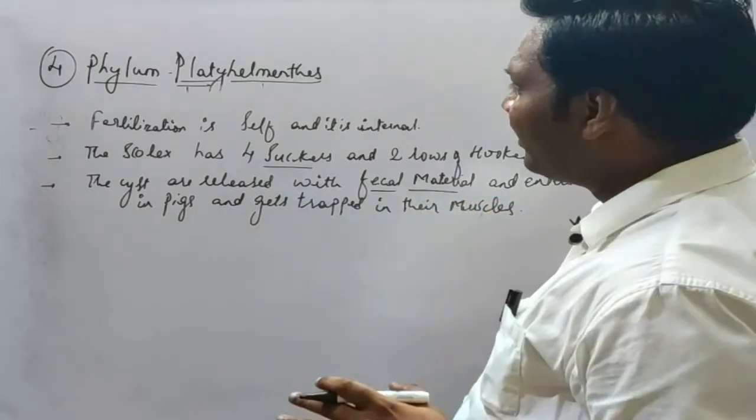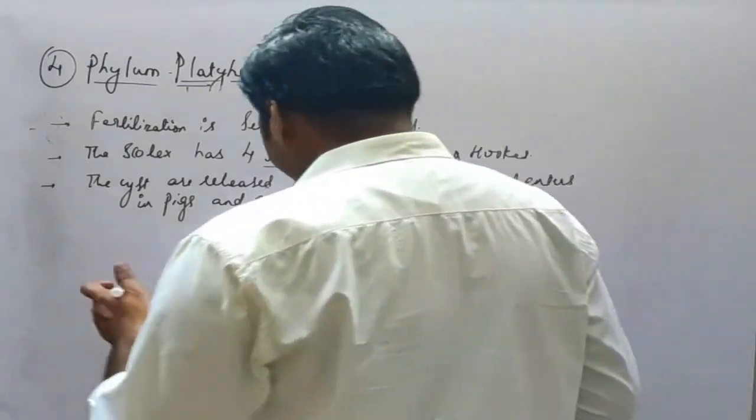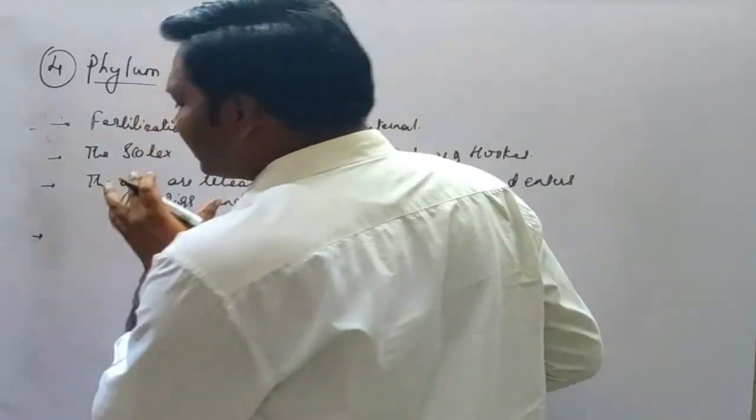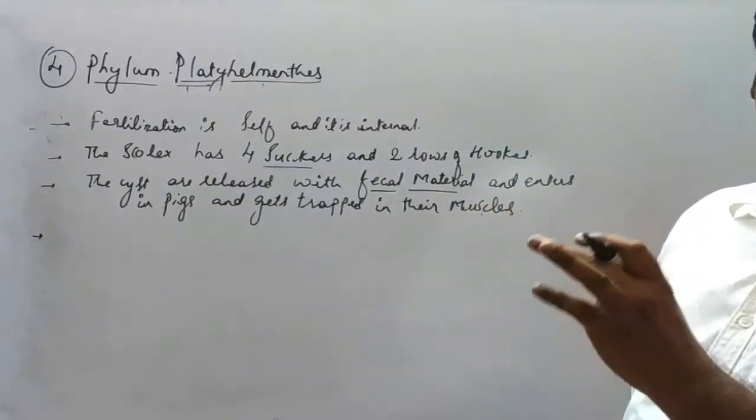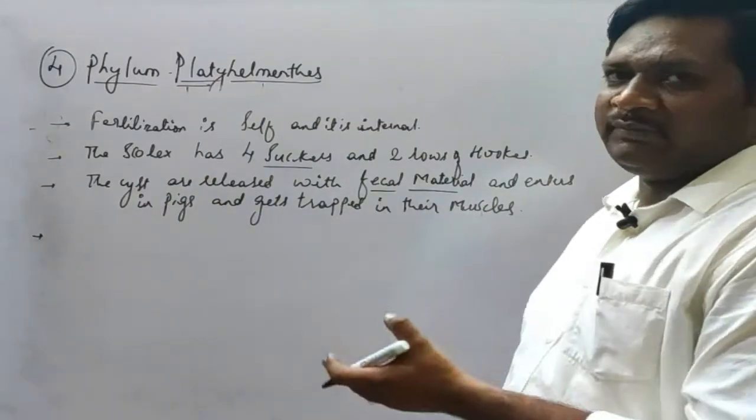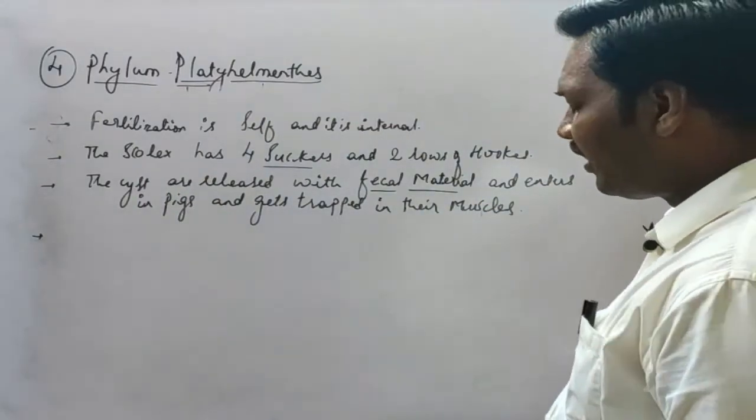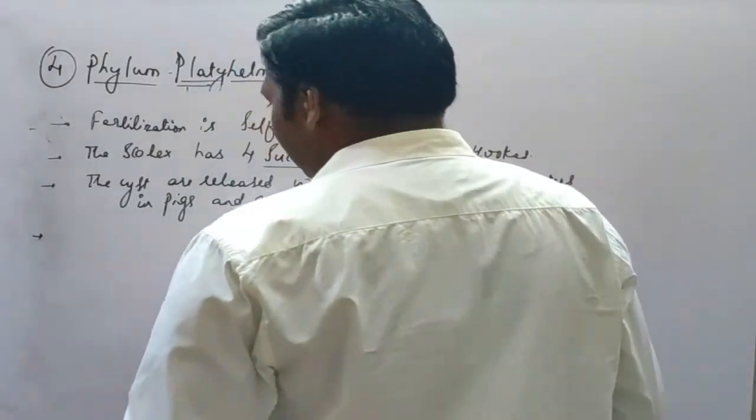Okay, it gets trapped in their muscles. And when we are using such improperly cooked meat of the pigs, it may contain that cyst. Okay, it may contain the cyst.